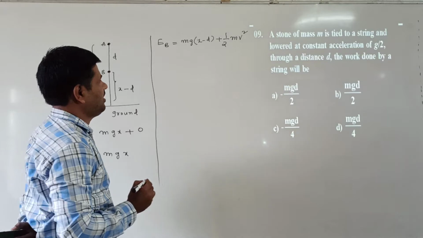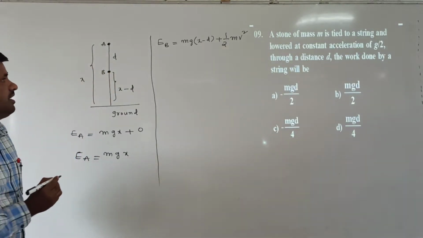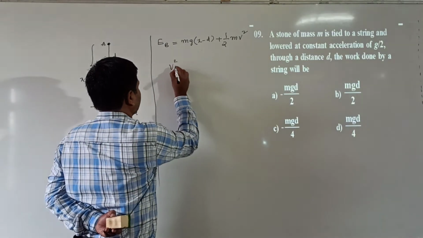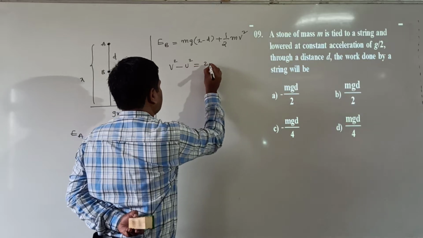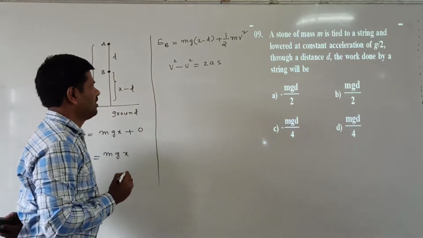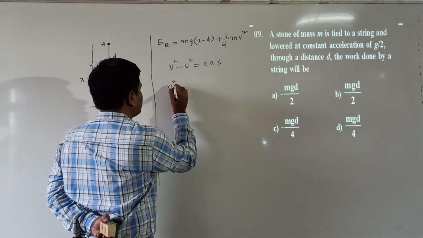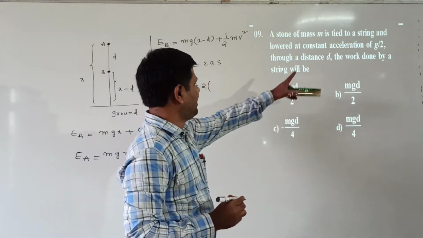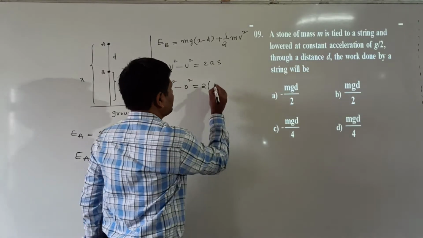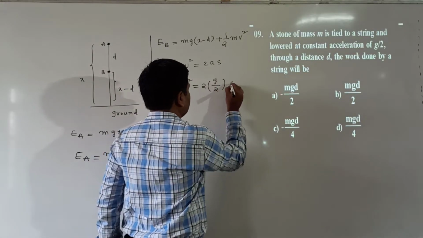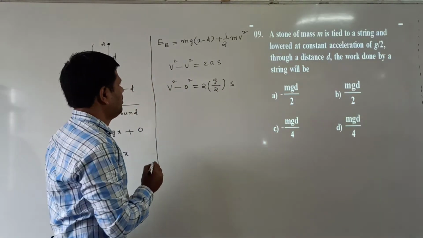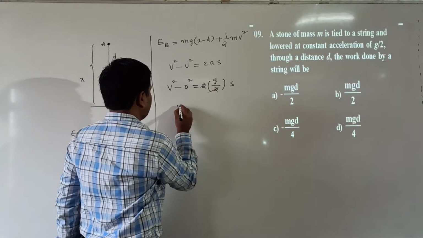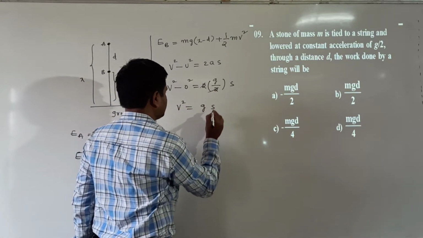But how do we find v square? We use the kinematic relation: v square minus u square is equal to 2as. Here the initial velocity is 0, and it is lowered at constant acceleration g by 2. So v square is equal to 2 into g by 2 into s. The 2 gets cancelled, so v square is equal to gs.